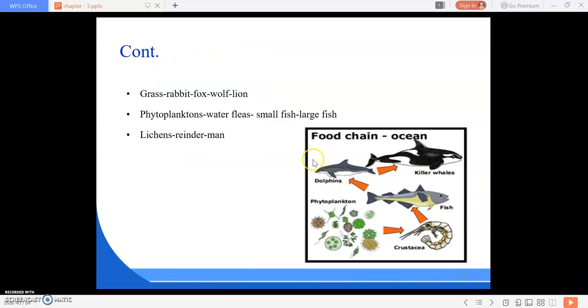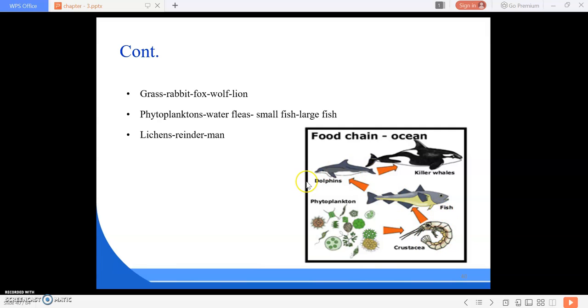Next is grass. Grass is eaten by rabbit, rabbit is eaten by fox, fox is eaten by wolf, wolf is eaten by lion. In the same way, in freshwater also, phytoplankton are eaten by water fleas, again these are eaten by small fish, and then again by large fish. These phytoplankton are eaten by crustaceans or prawns, then again by smaller fish.